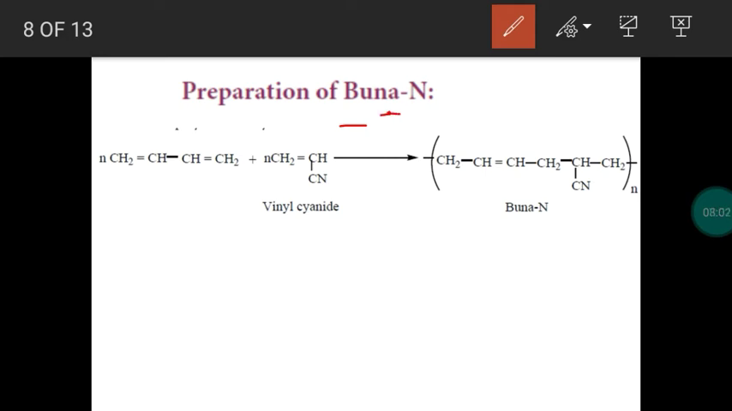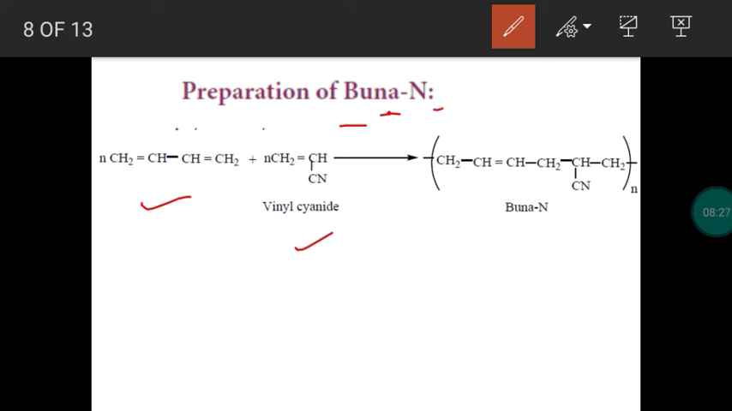The remaining two letters, Na, represents sodium because this process will take place in the presence of sodium. And N, we are going to use acrylonitrile as the monomer. So Buna-N is prepared using buta-1,3-diene and acrylonitrile.